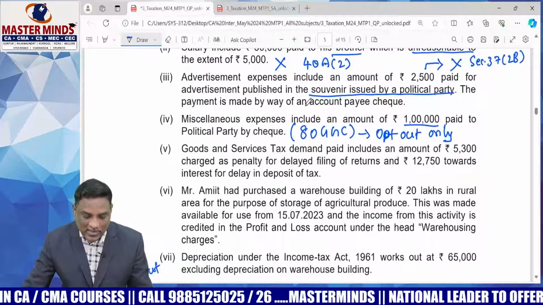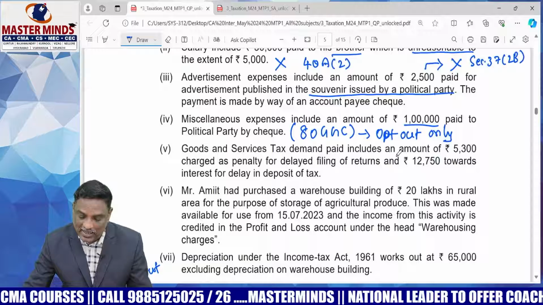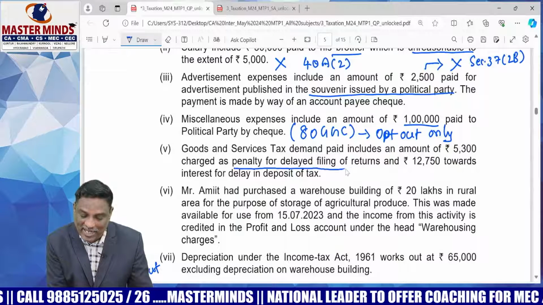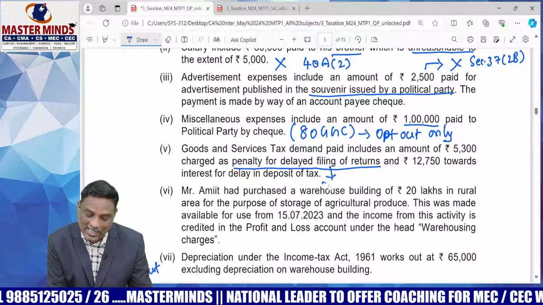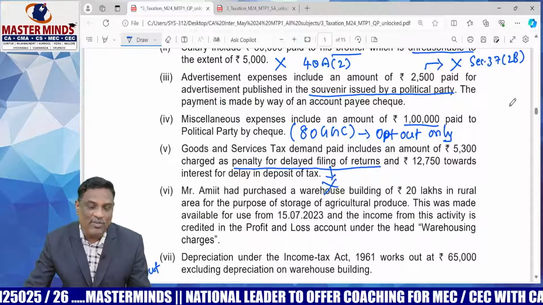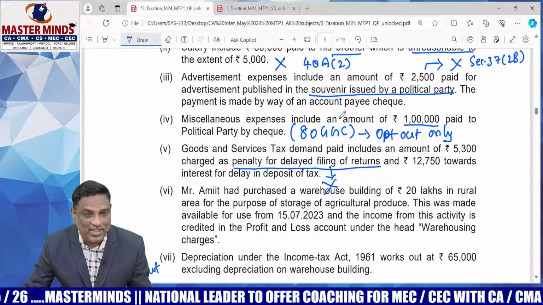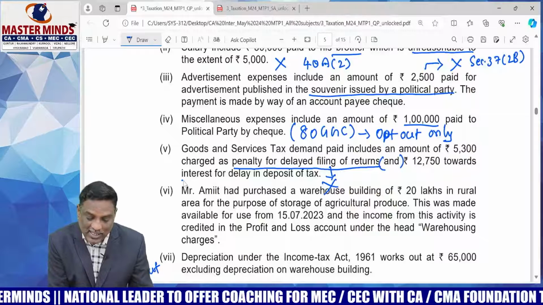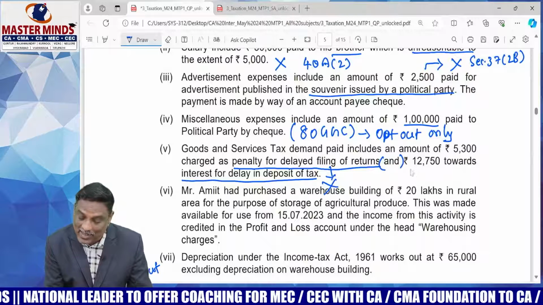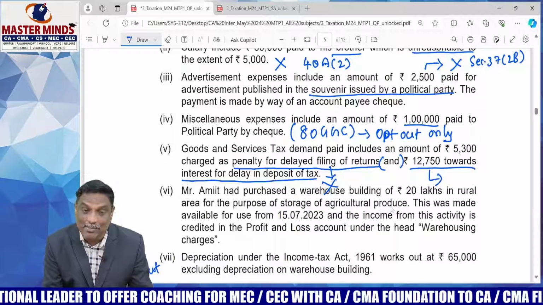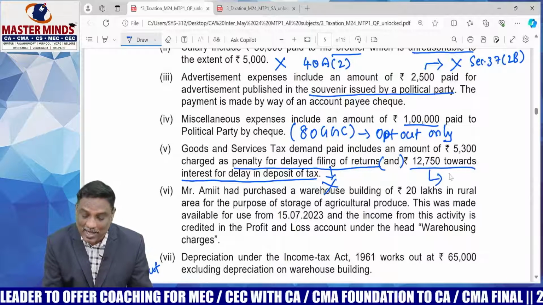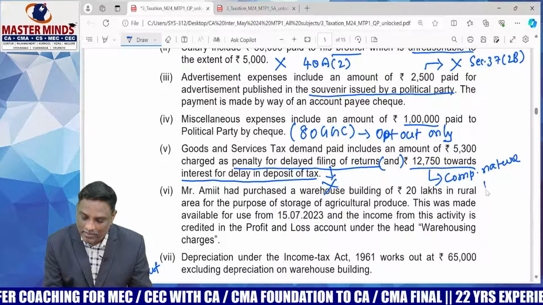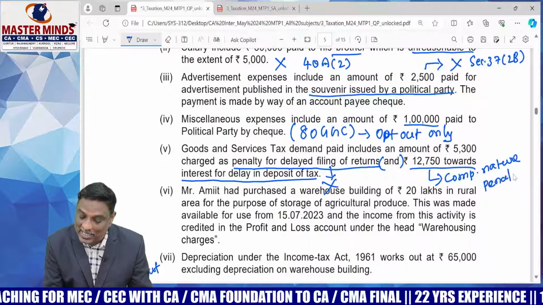Next one: goods and service tax demand paid includes an amount of 5,300 charged as penalty for delay in filing the return of income, so not allowed as an expenditure. Breach of law is not at all eligible for deduction. But it also includes 12,750 towards interest for delay in deposit of tax. This will be allowed as a deduction because it is compensatory in nature. Compensatory nature penalties are allowed as deduction.